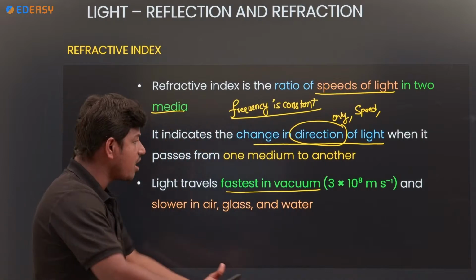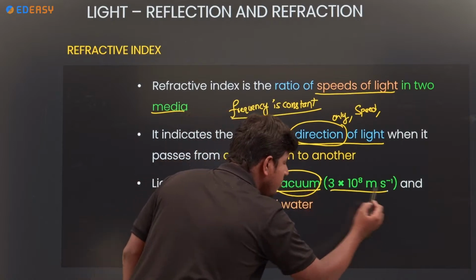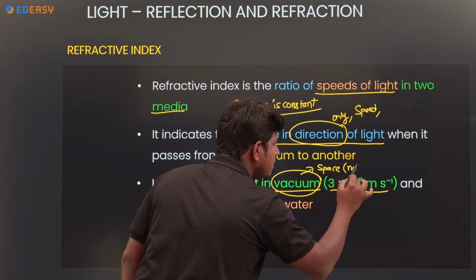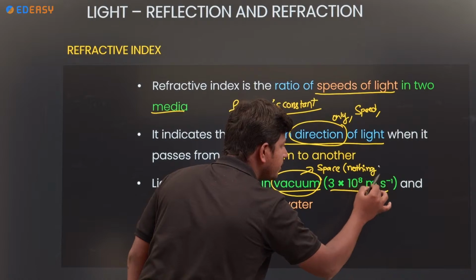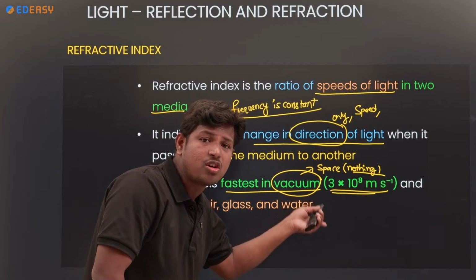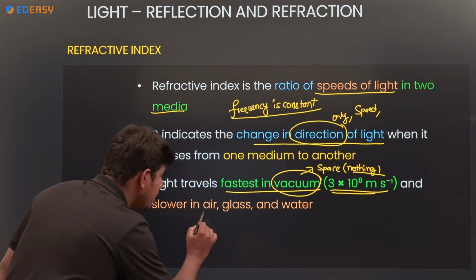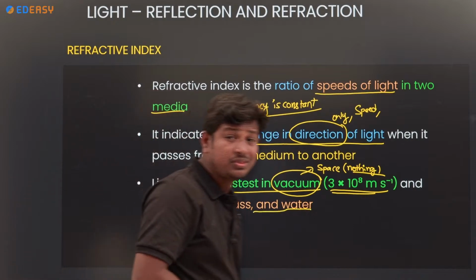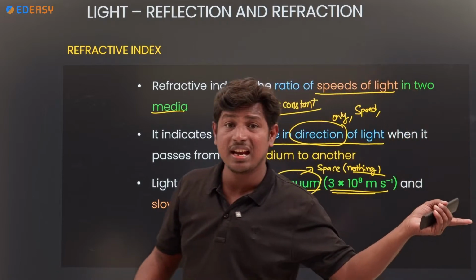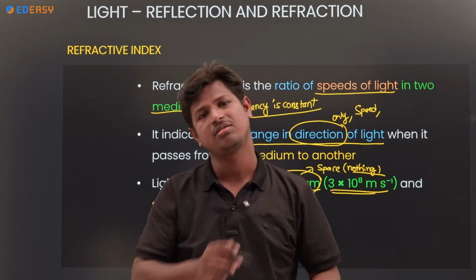Next, light travels fastest in vacuum. Why does light travel this fast in vacuum? Because in space nothing is present, no molecules or atoms. That's why it travels this fast. The speed of light in vacuum is 3 into 10 to the power of 8 meter per second. And it is slow in air, glass and water. Why? Because it depends upon the nature of the material. If the material changes, speed also changes.